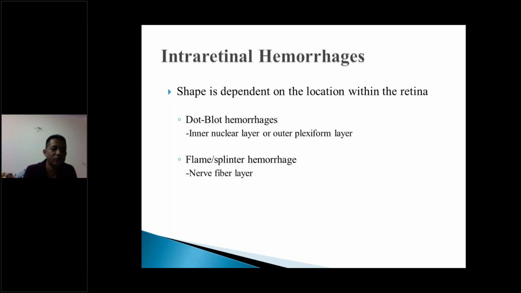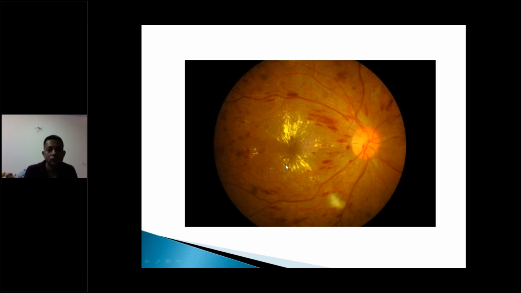A flame-shaped hemorrhage is in the superficial part of the nerve fiber layer, and because of the structure of the nerve fiber layer, it spreads around and gives this typical splinter-like hemorrhage. Whereas if the vessel leakage occurs deeper in the retina, like inner nuclear layer, outer plexiform layer, the blood doesn't get a chance to spread, so it gets accumulated in a particular area. That's why it has a dot or a blot appearance. So you can see this is a typical flame-shaped hemorrhage, and these are dot blot hemorrhages.